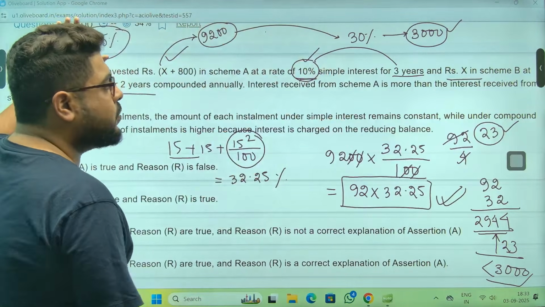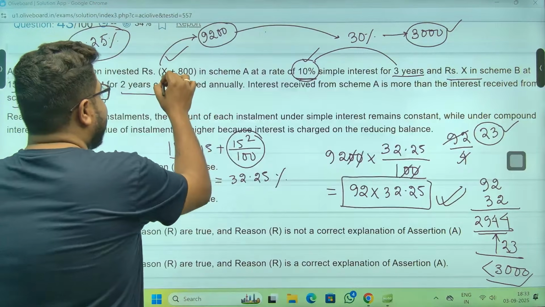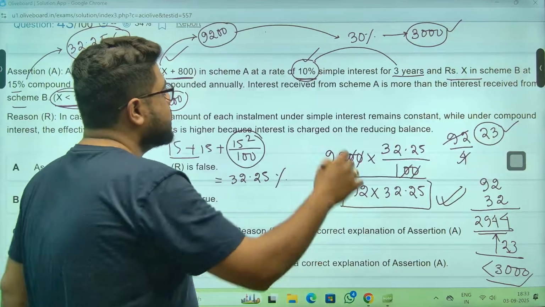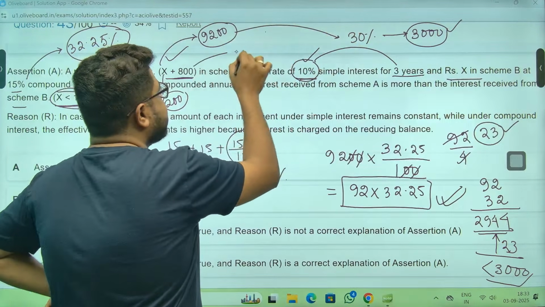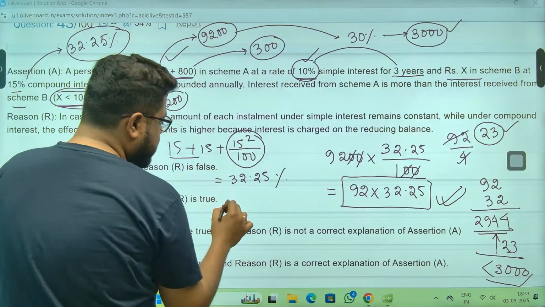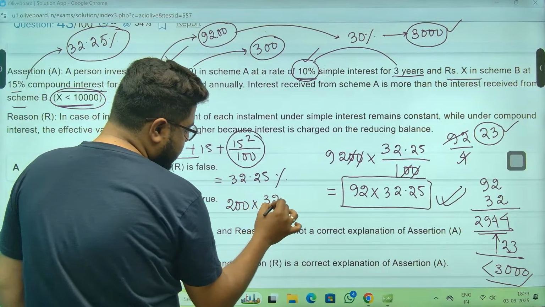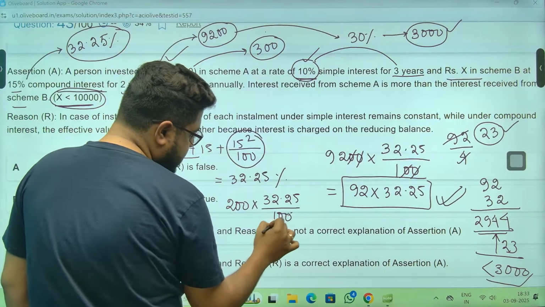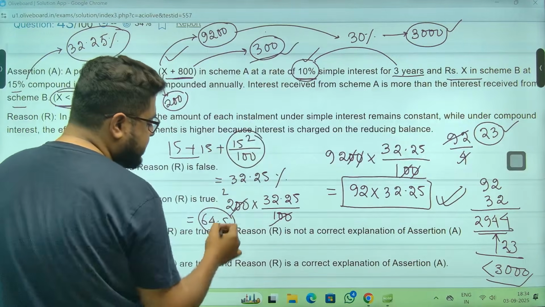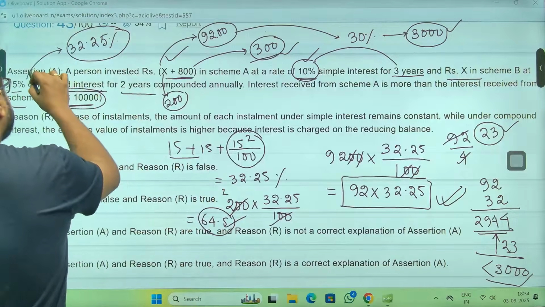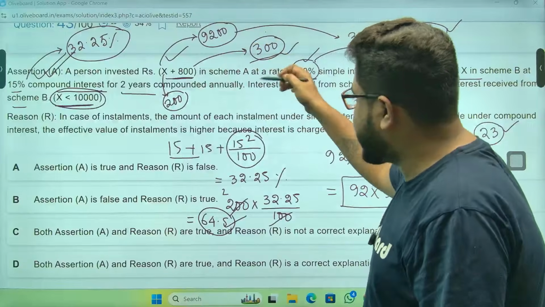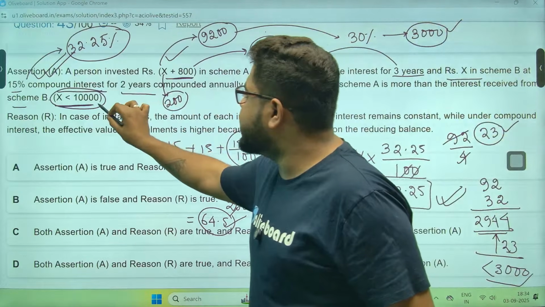Now let's take a small value. We need to check. Let's take very small. So X is 200 rupees. Why? Because I need this to be a good value, 1000 rupees. So again, 1000 rupees, 30%, sir, 300 rupees is the interest. Now we'll come back to compound interest, sir. 200 rupees into 32.25%. Double is 2, so 64.5 rupees. Is it less? Definitely it is much less. So definitely the assertion is correct. So scheme A is always paying more interest than scheme B if the X value is less than 10,000.